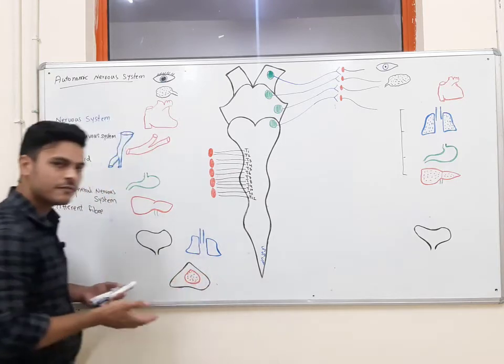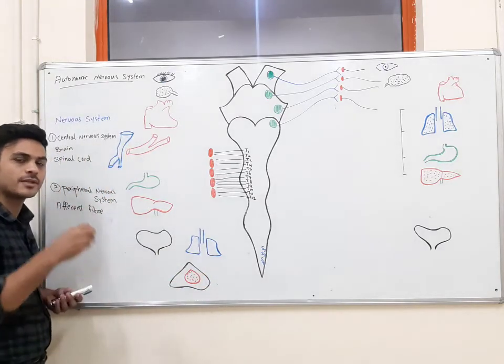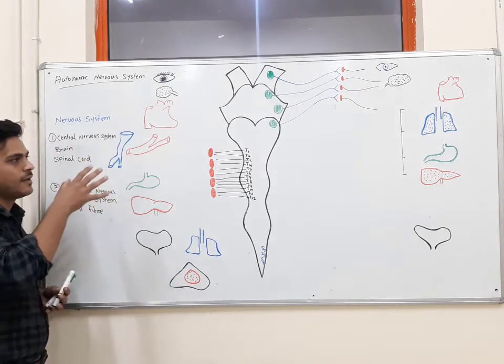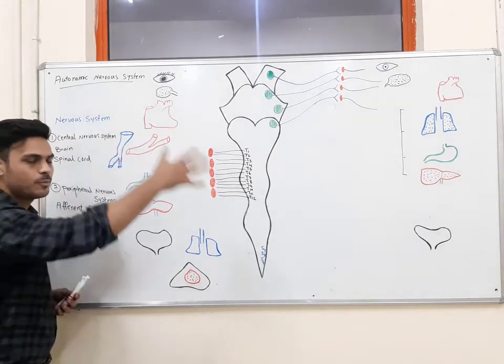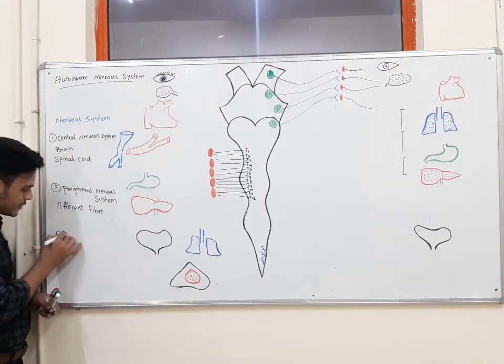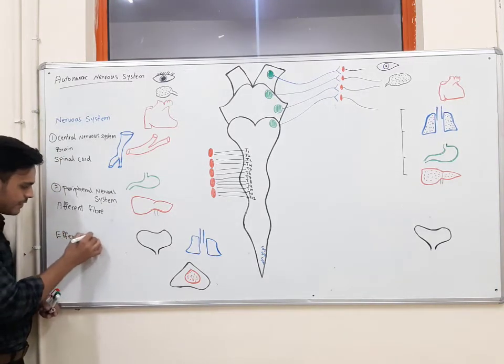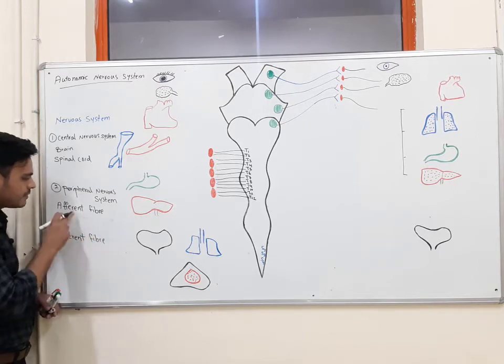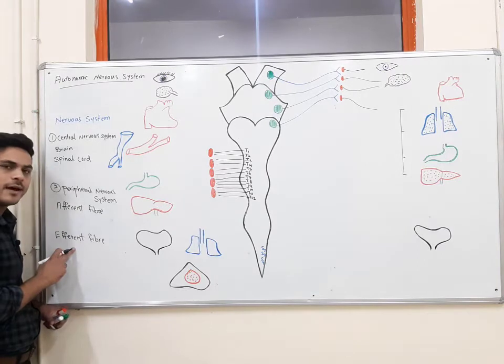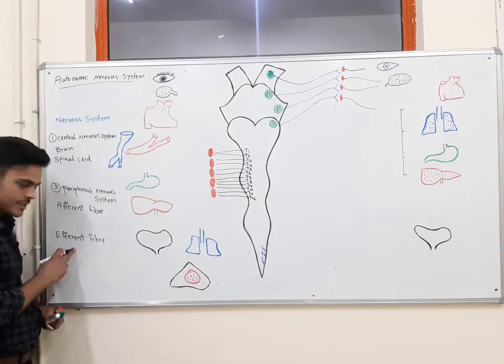The type of fibers which transfer these responses from the central nervous system to peripheral organs are efferent fibers. So the difference between efferent and afferent fibers is that afferent fibers transfer sensory signals, but efferent fibers transfer motor signals.